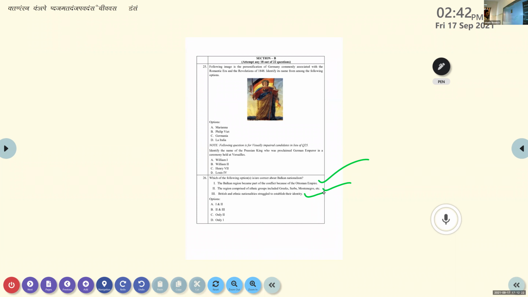Which of the following options are correct about Balkan nationalism? Sir, option A. Only one. Only the first one. A number of students say only one. Option C. Number of students say it is option A, 1 and 2. So you can see here, the first option, the Balkan regions become part of the conflict because of the Ottoman Empire. That is correct anyway, right?